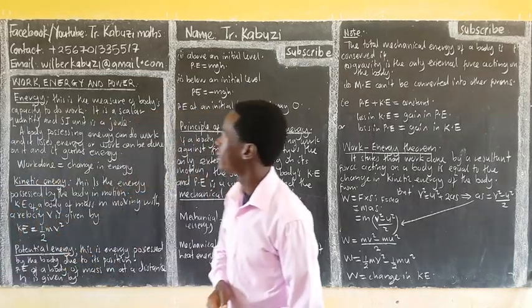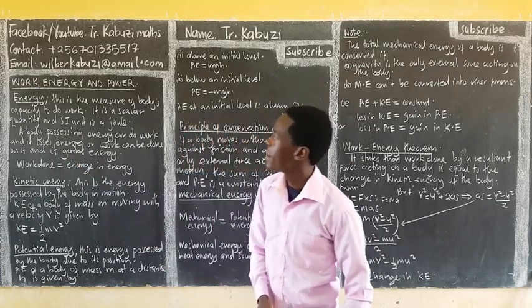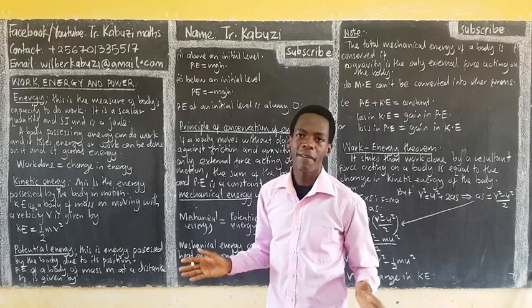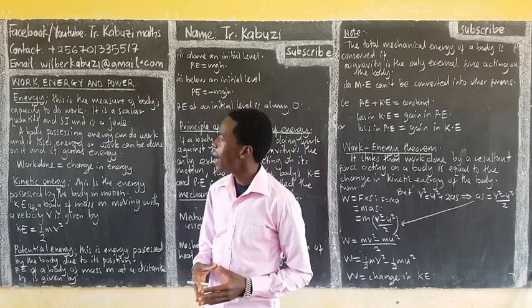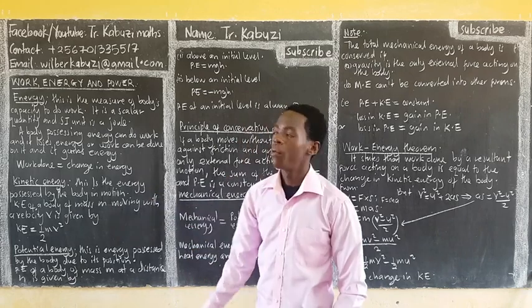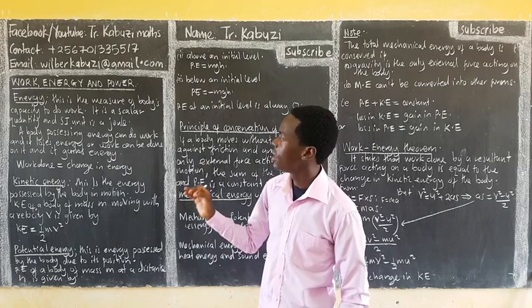Okay, let us now focus on energy since we've seen what work is. So, energy is the measure of the body's capacity to do work, as simple as that. It has a very simple definition. It is a scalar quantity and the SI unit is the joule. So, work and energy are both measured in joules.